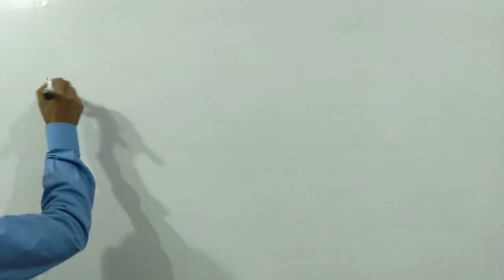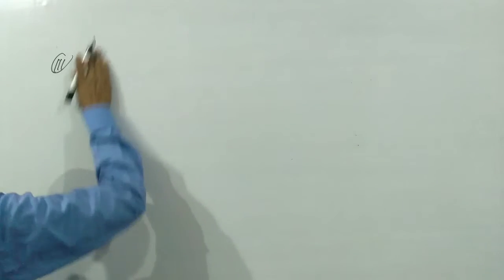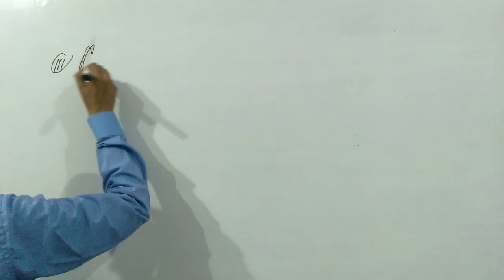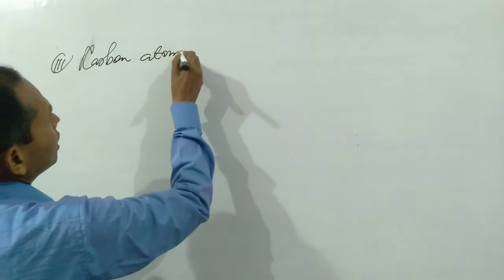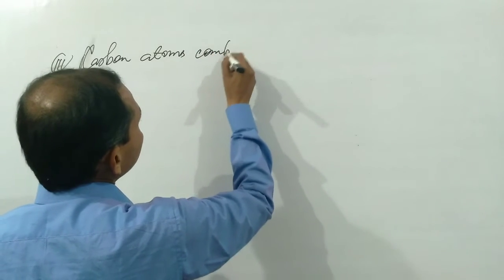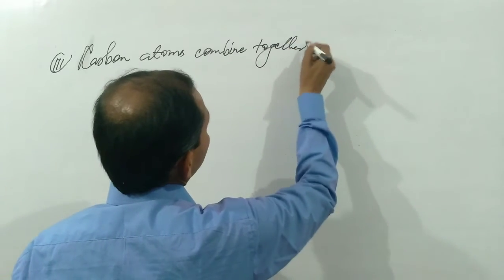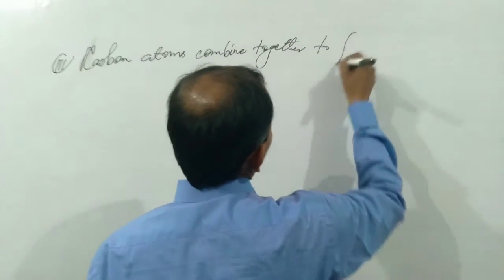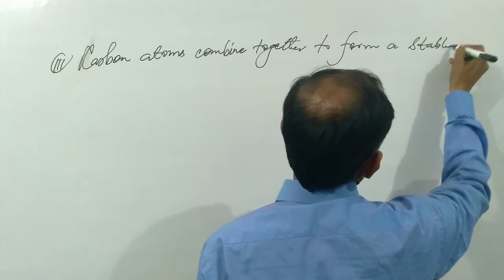The third property tells us that carbon atoms combine together to form a stable ring.